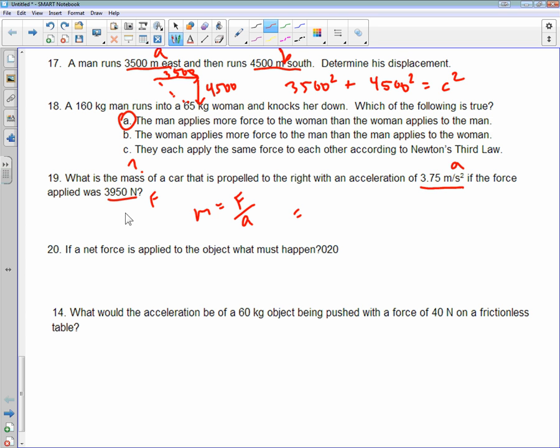So all we're going to do is take the 3,950 and divide it by 3.75. And you get 1,053.3 kilograms.